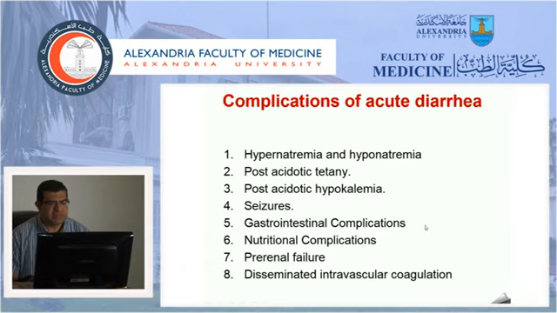The child can have gastrointestinal complications in the form of paralytic ileus, nutrition complications like poor nutrition and malnutrition following the acute diarrhea episode. It can precipitate renal failure, and it can precipitate disseminated intravascular coagulation or DIC. The gastrointestinal complications also include temporary lactose intolerance, some malabsorption, and some children can have paralytic ileus.